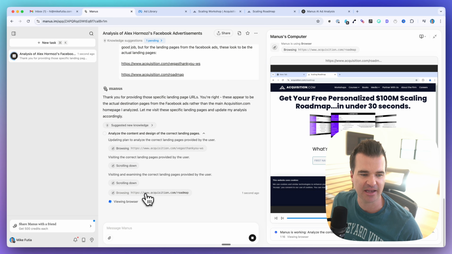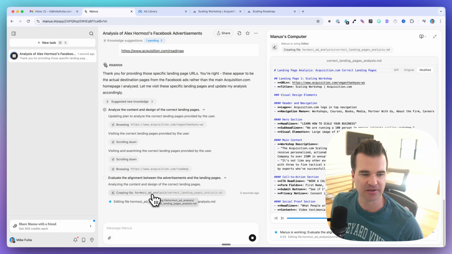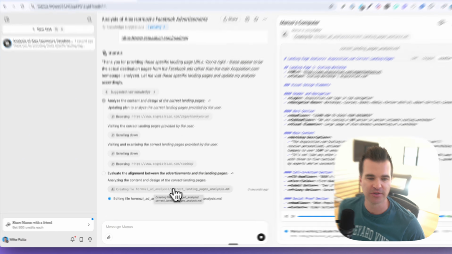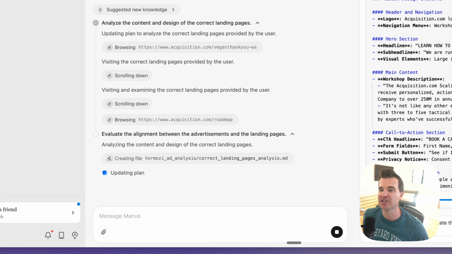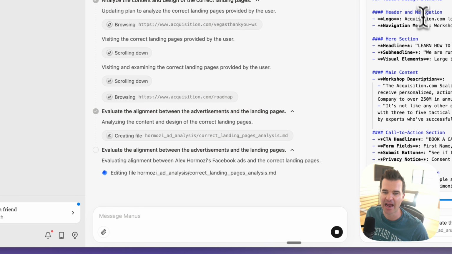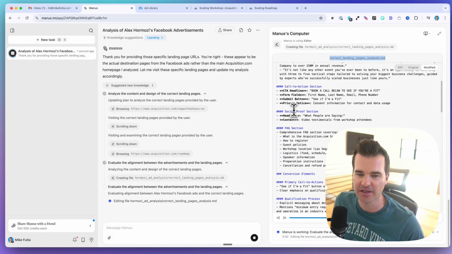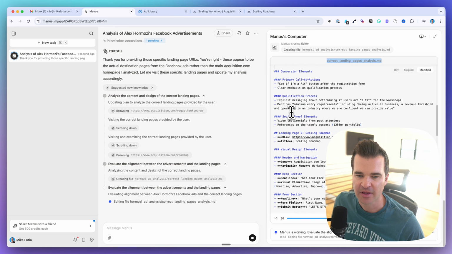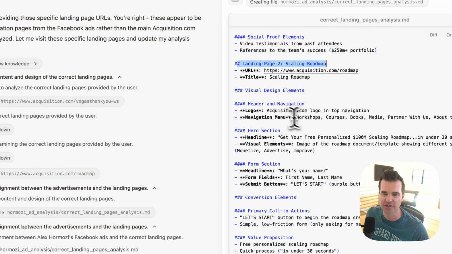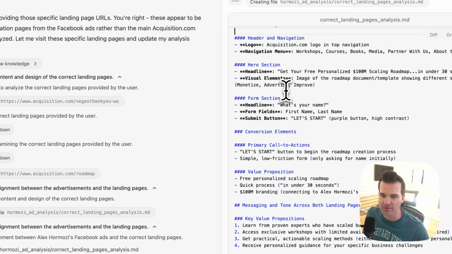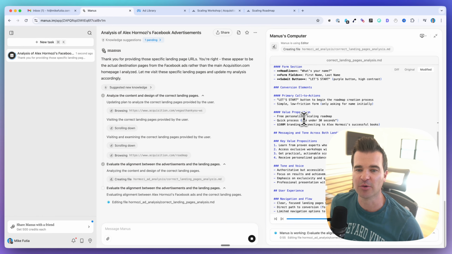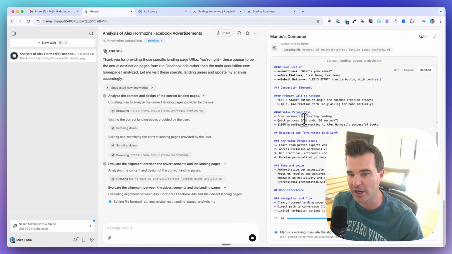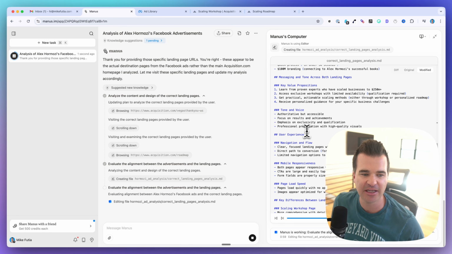All right, so now it's taking a look at the second landing page, which is this personalized roadmap. All right, now it's going to kind of correct the work that it was doing before, right? So it's saying this is the correct landing page analysis. Now it's got the landing page number 1, and this is a very in-depth report here. And here's landing page number 2. So it's going to look at the header and the nav, the hero section, the form section. So it is scraping and reading everything on that page here.